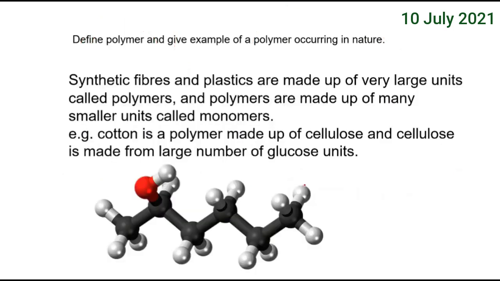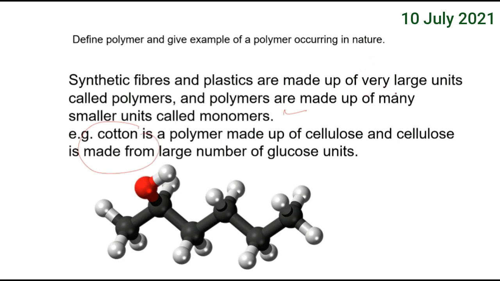So quickly the answer can be: synthetic fibers and plastics are made up of very large units called polymers, and polymers are made up of many smaller units called monomers. So cotton is the best example of a polymer occurring in nature.